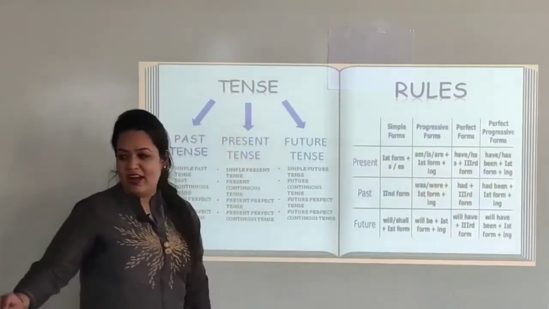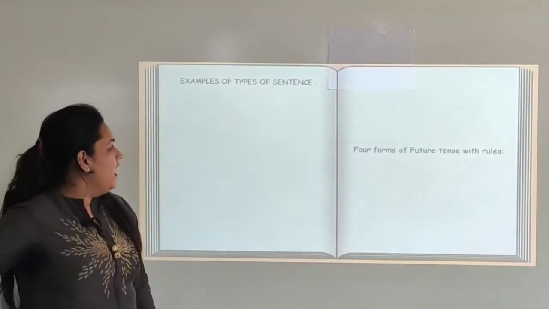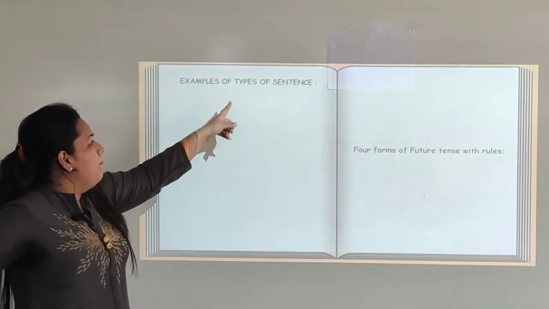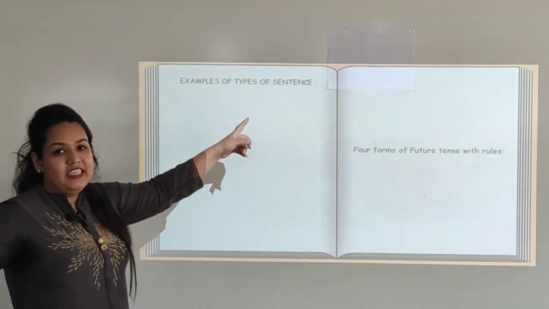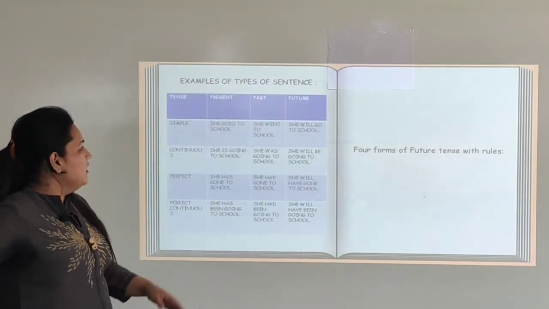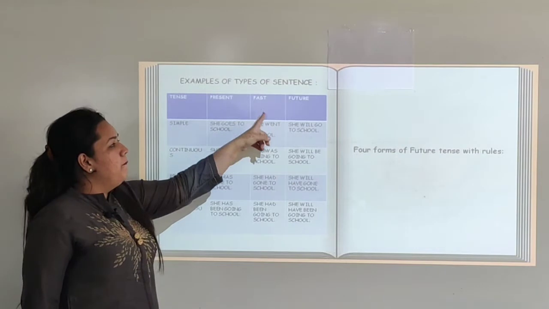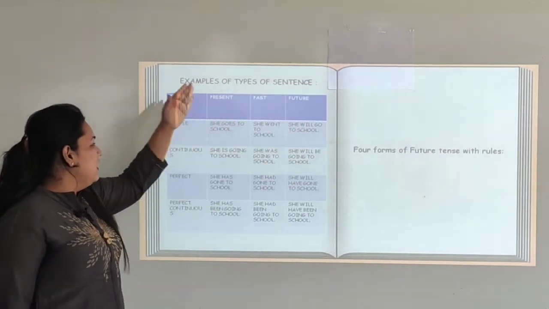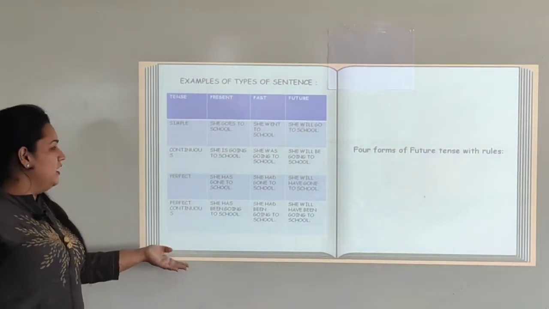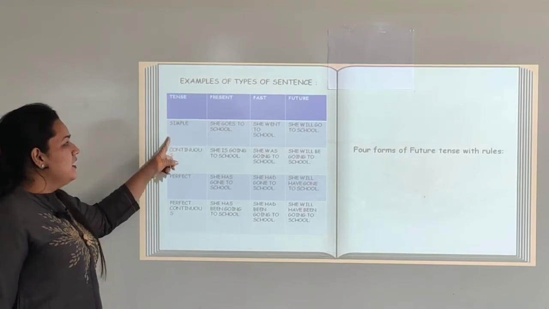Let us move ahead and see the next part, that is some examples of types of sentences in the tense. See this, the tense, types of tense, that is present, past and future. Let us see some examples with the sentence. The first one is simple tense.